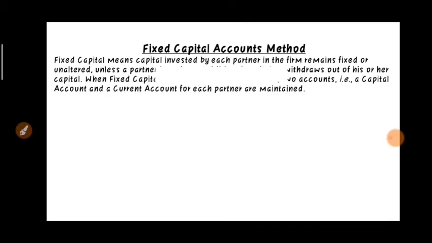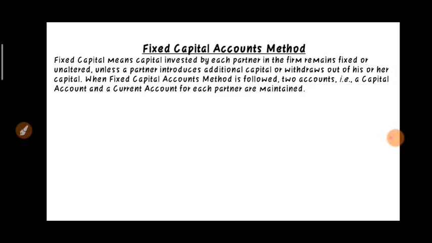Fixed capital account method. Fixed capital means capital invested by each partner in the firm remains fixed or unaltered unless a partner introduces additional capital or withdraws out of his or her capital. When capital is fixed, two accounts are maintained: capital account and current account.